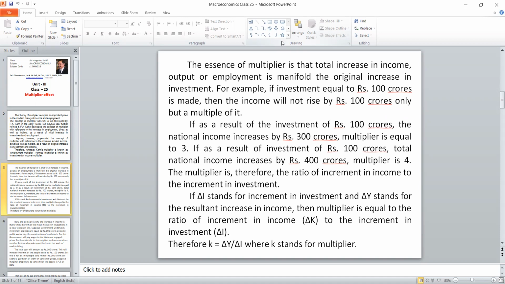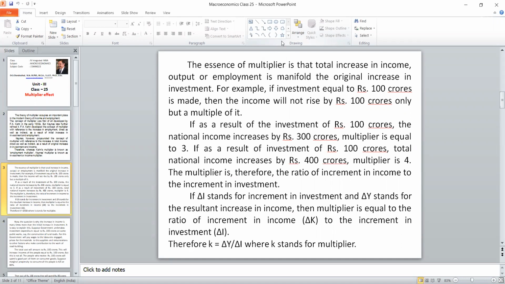The income will not rise only by that particular 100, it is more than that. How many times the income is generated out of that particular investment is called the multiplier. For example, as a result of an investment of 100 crores, the national income increases by 300 crores, then the multiplier value is 3. Similarly, if it is 400, it is 4.